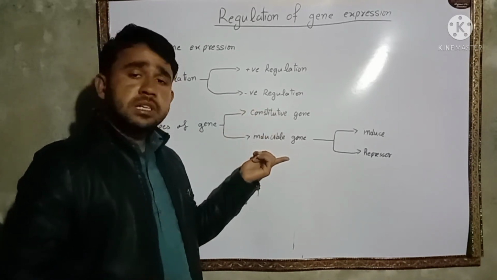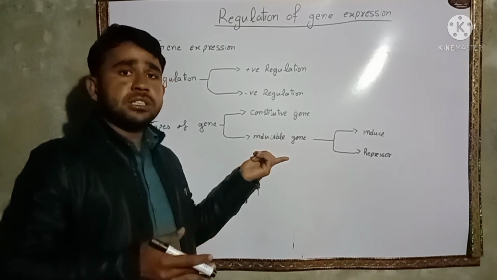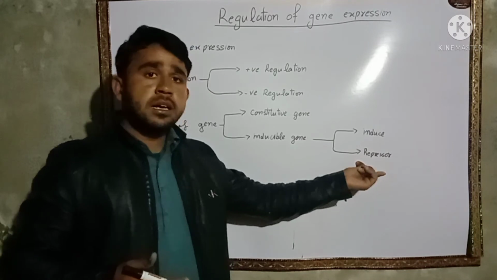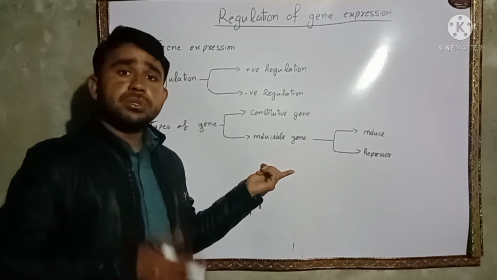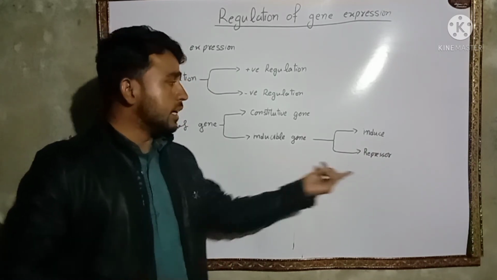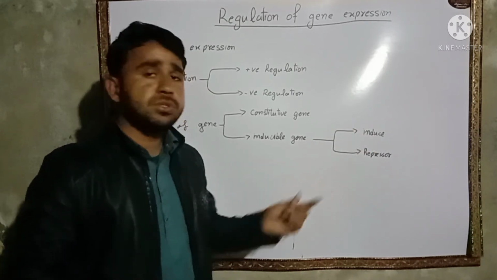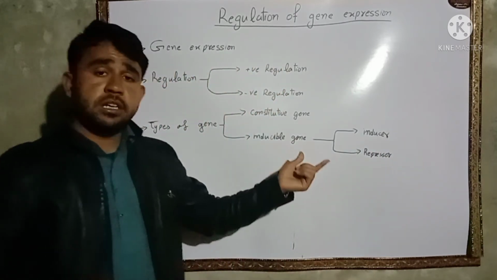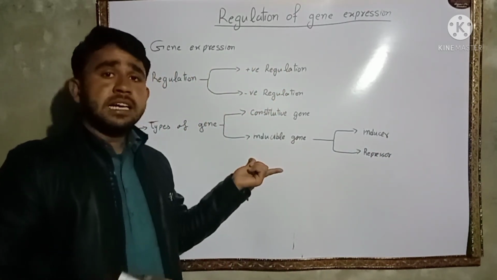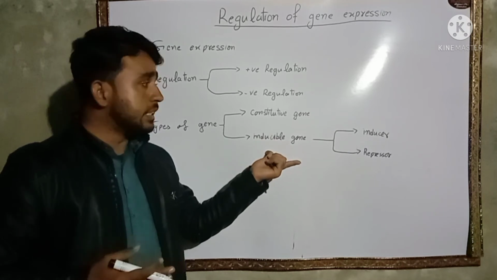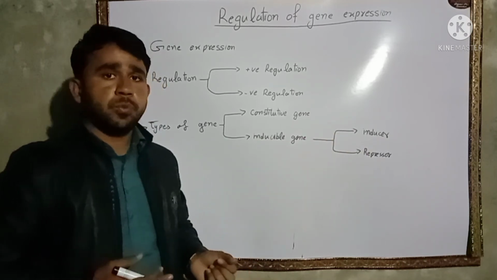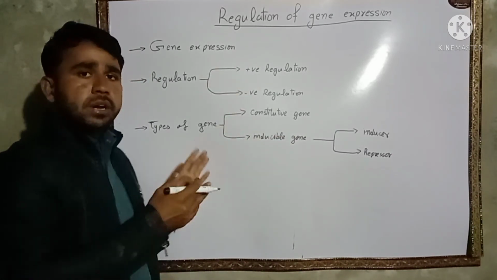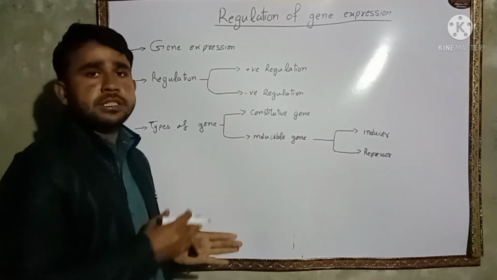Now, the molecules which decrease the expression of the gene are known as repressors. What is a repressor? The molecules which decrease the inducible gene expression are known as repressors. Now, what is an inducer? Sorry, it is inducer, not induce. The molecules which increase the gene expression of the inducible gene are called inducers. So these are some definitions about these topics. You can write down these definitions.